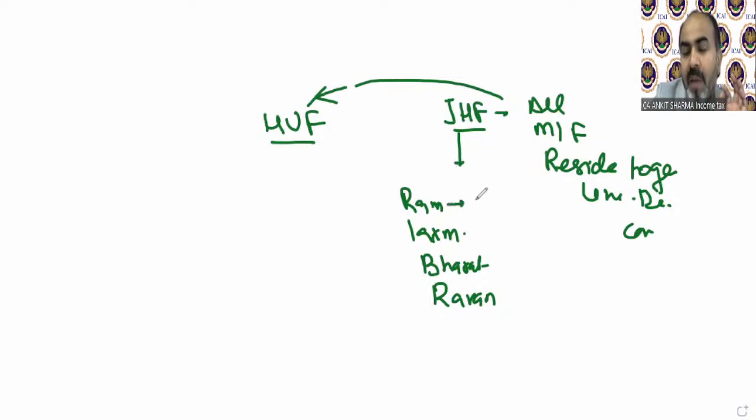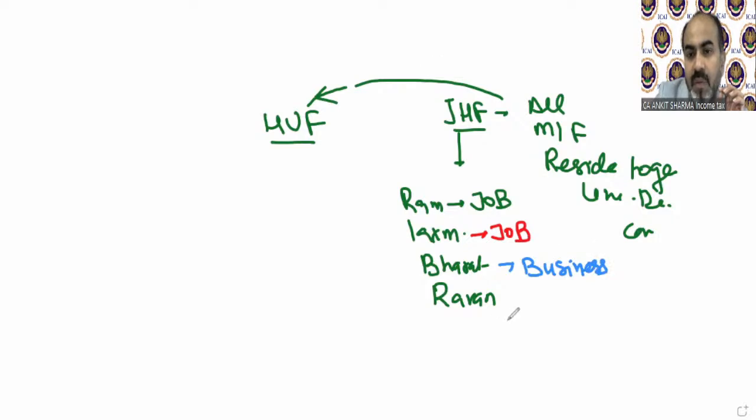Now, Mr. Ram is doing a job in some organization. Lakshman is also doing a job in some other organization. Bharat is doing a business, proprietorship. And Raman is doing nothing. He is free. He is doing BCom. Okay, his name is Raman, of course.